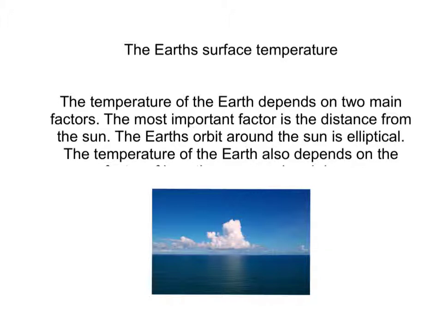Another factor of the temperature of the Earth depends on how the oceans absorb heat. Water is very good at retaining heat, so when the air temperature is colder, the oceans can keep a landmass warm as well. This is why the UK's winters aren't as cold as Central Europe's winters, which are inland.